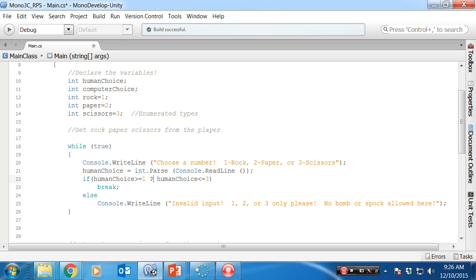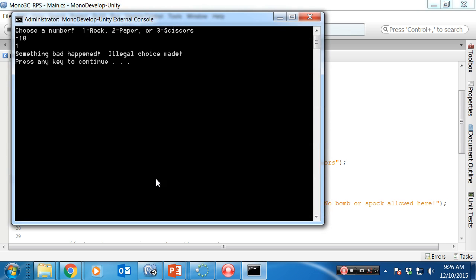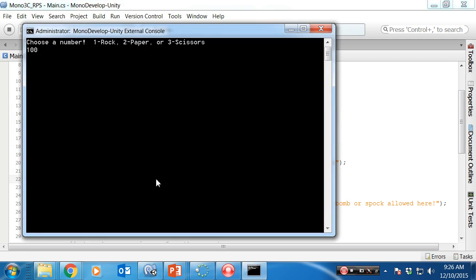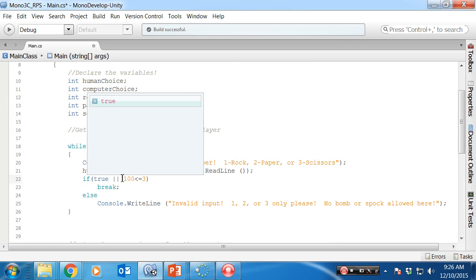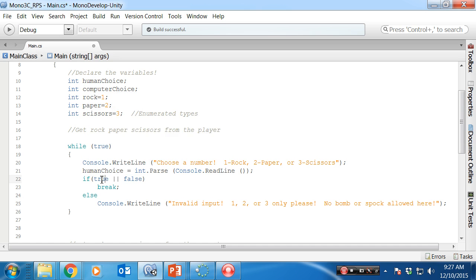Now, is it greater than 1 and less than 3, or greater than 1 or less than 3? Okay, let's try it like I always do, the wrong way, and I'm going to choose negative 10. Something bad happened. And again, I'm going to choose 100. Something bad happened. Okay. Is 100 greater than 1? That's true. Is 100 less than 3? That's false. So I have true on this side. So I'll plug in 100. We'll do it the long way. 100 here and 100 here. Just pretend I typed in 100. 100 greater than or equal to 1? Oh, that's true. 100 less than or equal to 3? That's false. How does an or spit out a true? If just one side is true. Okay, so I didn't want an or.